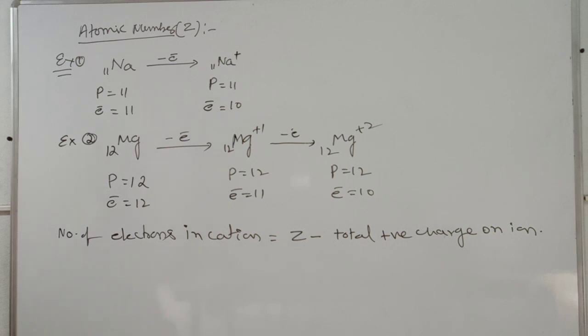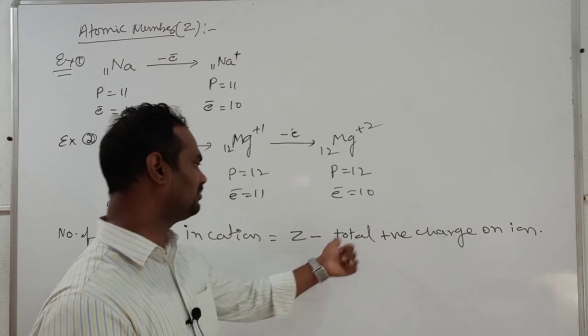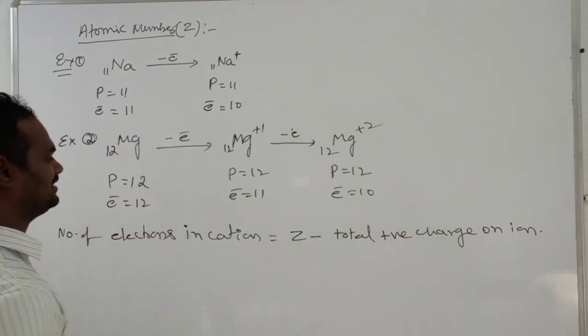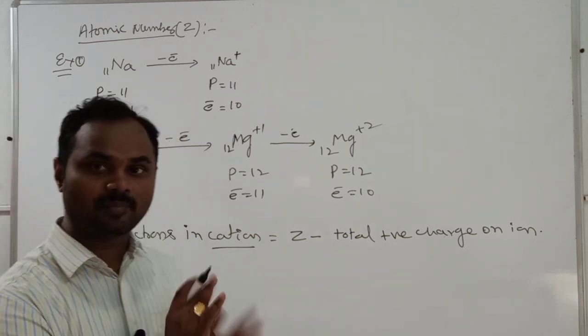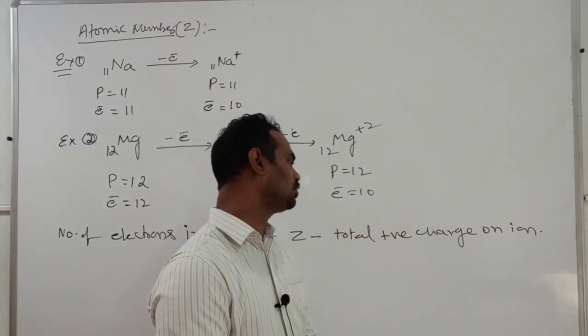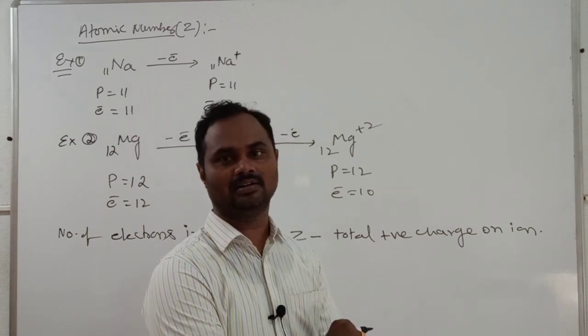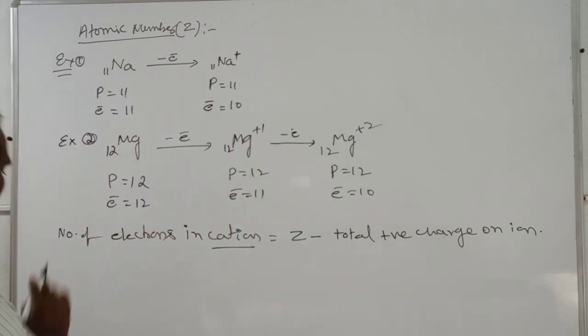Atomic number minus total positive charge on ion. It indicates the total number of electrons present in a cation. Cation electrons equal atomic number minus total positive charge on the ion. Okay, so carefully see. Based on this, suppose you have to do one problem.